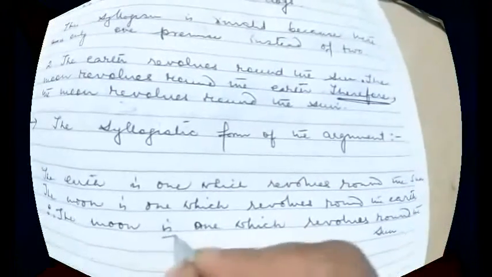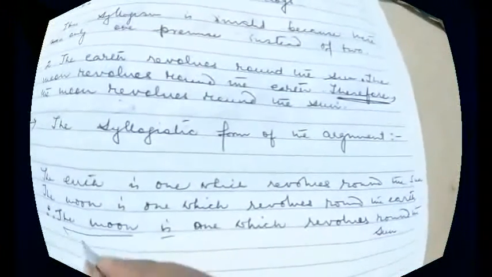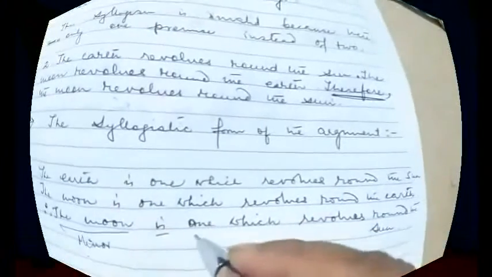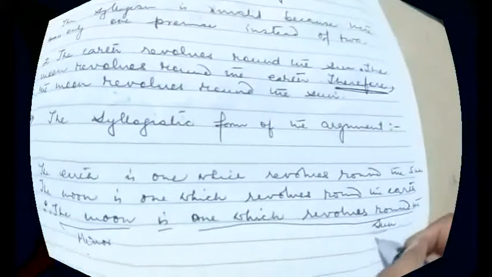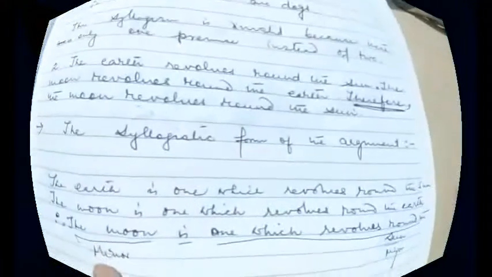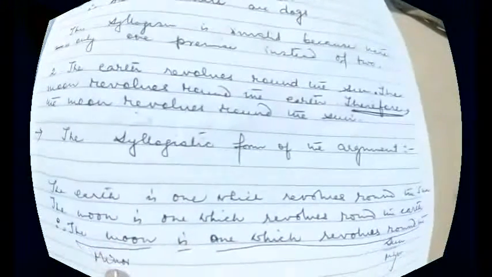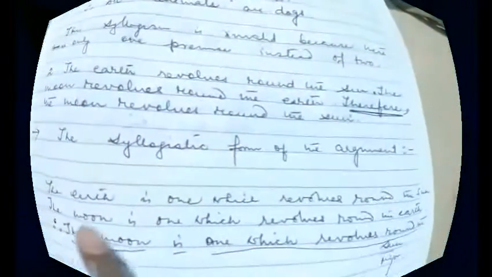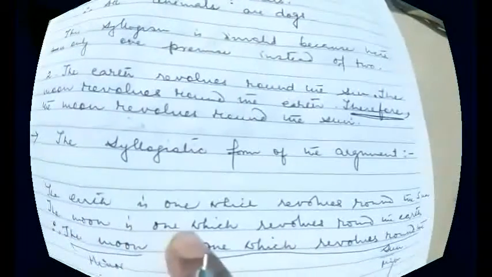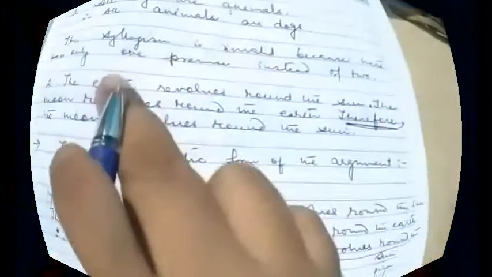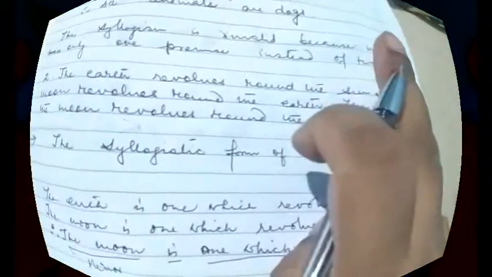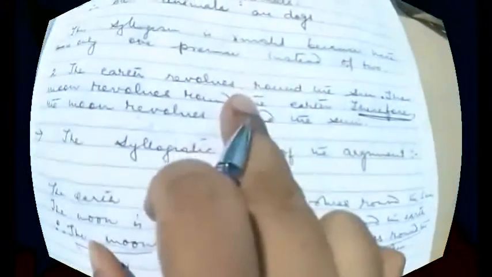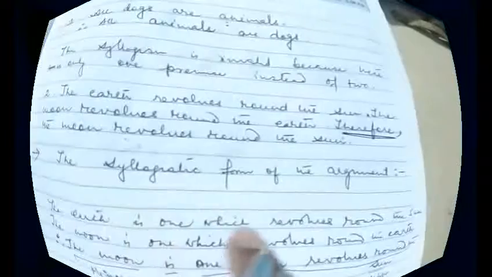Now this is the copula, and this is the subject of the conclusion, which is the minor term, and this is the predicate of the conclusion, which is the major term. With the help of this we can find the second line. The moon is the minor term, so it should be there in the second line, that is this one: the moon revolves around the earth. This is also not in the logical form, so I have written it this way: the moon is one which revolves around the earth. The sentence left, the earth revolves around the sun, will be the major premise. As it is not in a logical form again, I have written: the earth is one which revolves around the sun. Okay, now the structure is ready.